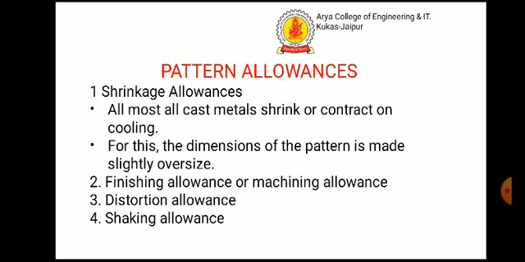Now next, distortion allowances. Some castings, because of their size, shape and type of metal, tend to warp or distort during the cooling period, depending on the cooling speed. For example, a U-shape casting will be distorted during cooling, with the legs diverging instead of parallel. Expecting the amount of warpage, a pattern may be made with allowance for warpage. This is called distortion allowance.